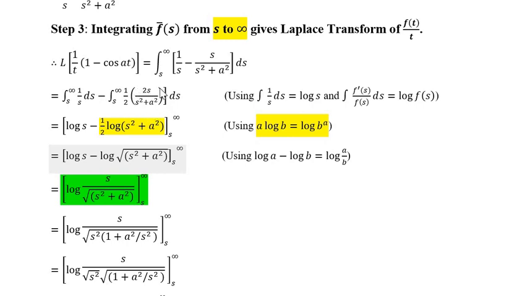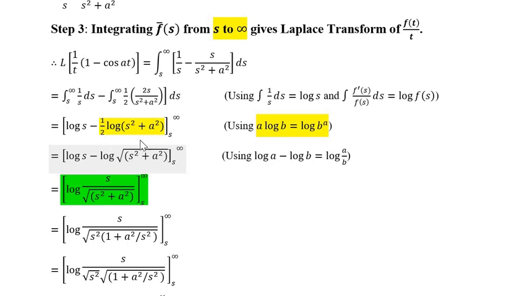So this is of the form f dash upon f. And we know the integral of f dash upon f is log of f of s. So 1 upon 2 as it is, and the integral of this is log of the denominator function, log of s square plus a square.